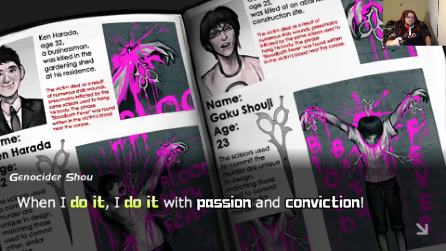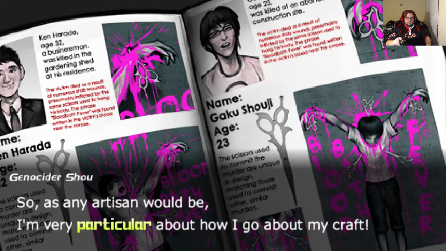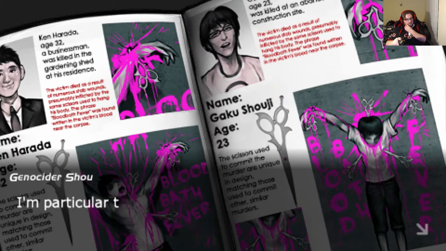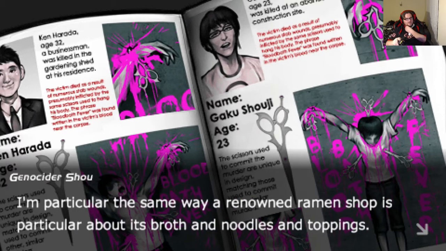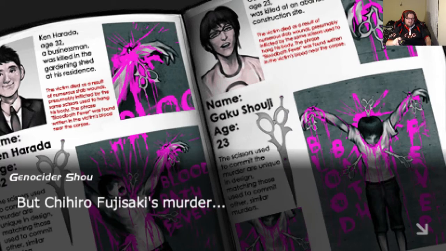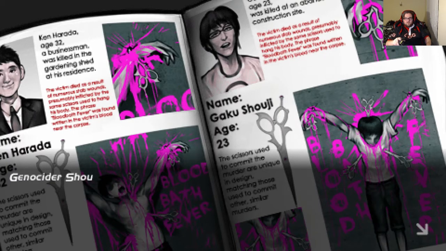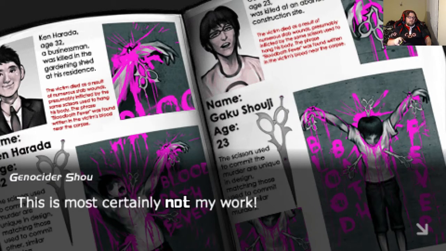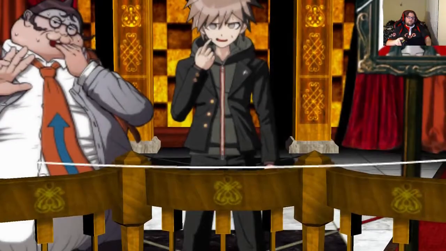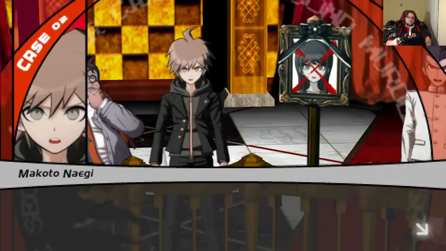When I do it with passion and conviction. So, as any artisan would be, I'm very particular about how I go about my craft. I'm particular the same way a renowned ramen shop is particular about its broth and noodles and toppings. But Fujisaki's murderer is like that shop started selling packs of instant ramen. This is most certainly not my work. Allow me to try that again.